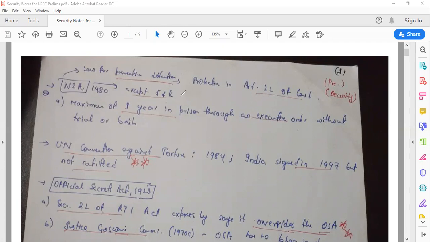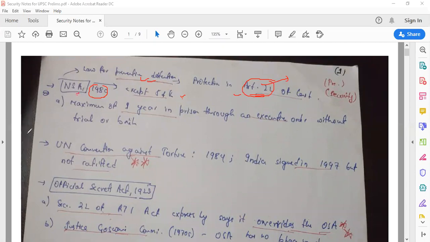So yes, NSA 1980, that is National Security Act 1980. It is a law for preventive detention. Protection for preventive detention has been provided in Article 22 of the Constitution. So in your prelims, they can ask you Article 22 deals with what. It's not only dealing with preventive detention, there are certain other provisions also in Article 22, but yes, majorly dealing with preventive detention.